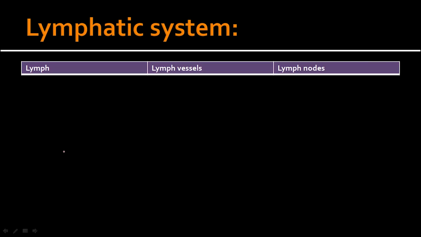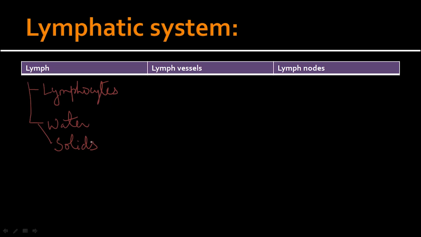Lymphatic system constitutes lymph, lymph vessels, and lymph nodes. Lymph constitutes the cellular part and the non-cellular part. The cellular part contains the lymphocytes, whereas the non-cellular part constitutes water and solids like carbohydrates, proteins, fats, antibodies.